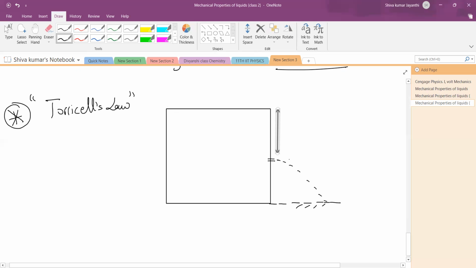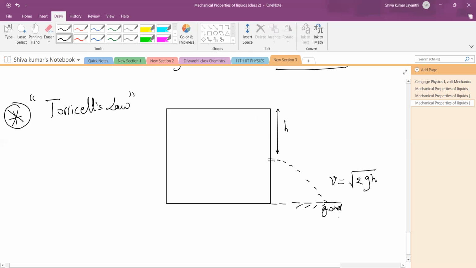Here there is no free surface at all. But from the top surface, if the puncture hole is at a depth h from the top surface, then the velocity with which this fluid will fall down to the ground will be exactly equal to root over 2gh, which is nothing but the velocity of a freely falling body.